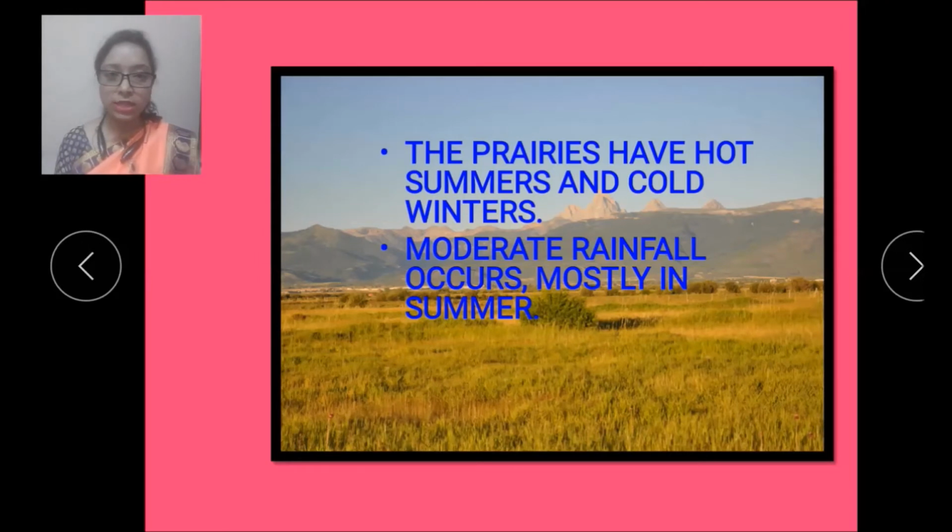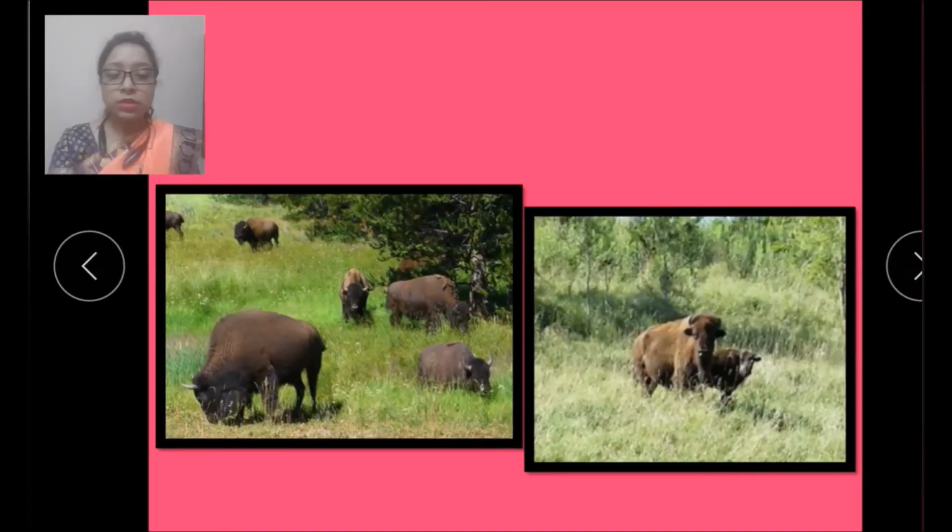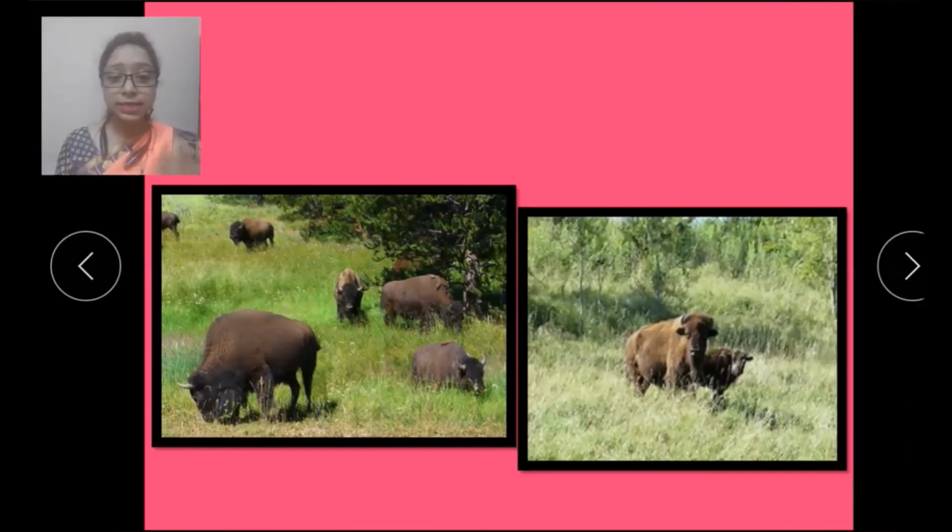Now let's see next. Here you can see the picture of bisons. Earlier prairies were the grazing ground for the bisons, but most of the land is cleared for agriculture. All these grasslands were cleared for agriculture by the people who came from Europe and settled here.